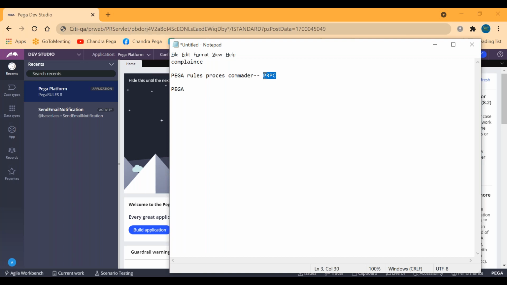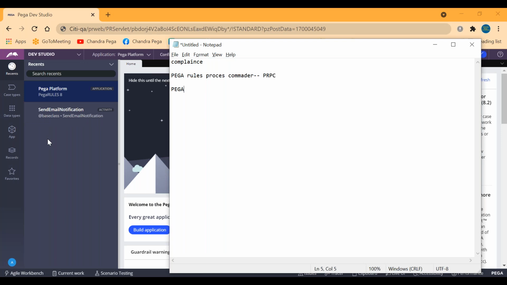So you understood the meaning of PRPC, right? Actually the name of this tool should be PRPC tool, that is, Pega Rules Process Commander. Why? Because this will be having multiple rules. Each and everything will be a rule here. So this will be processing each and every rule, and that is why it will be called as a Pega Rules Process Commander, PRPC.